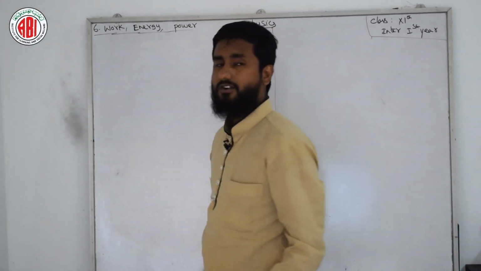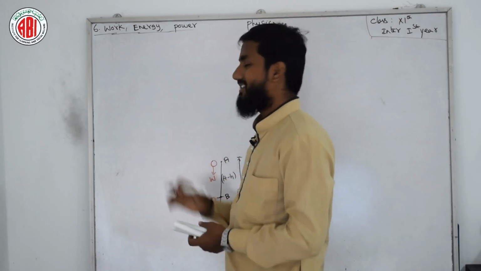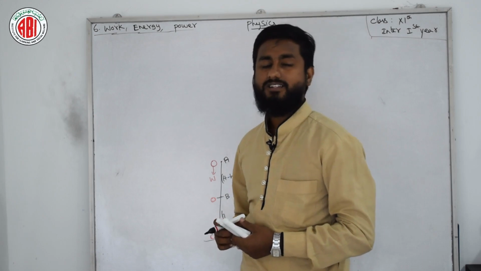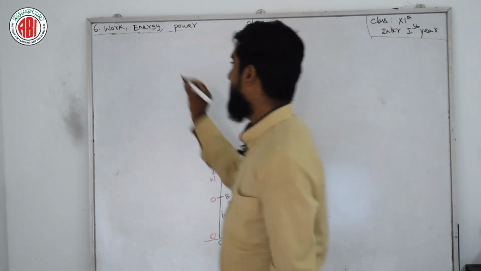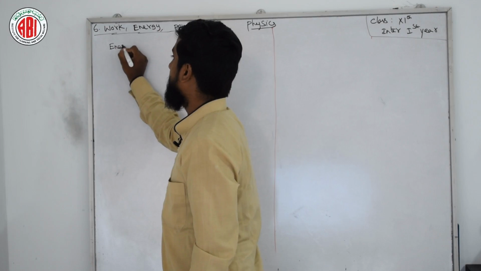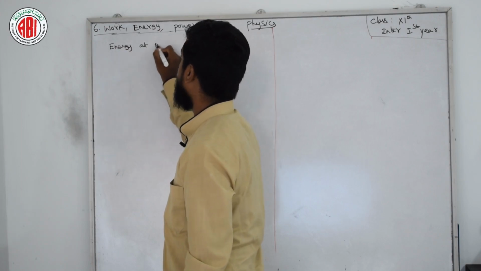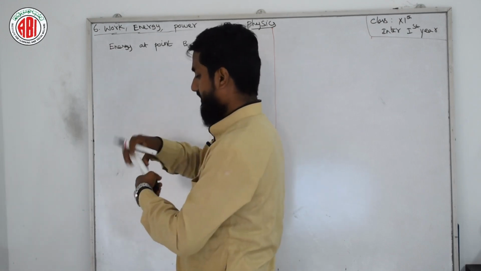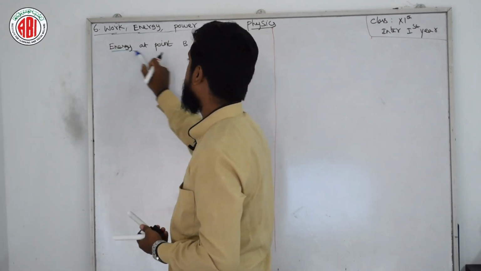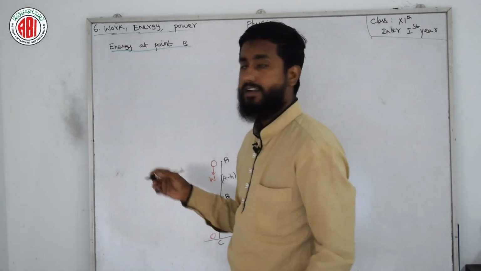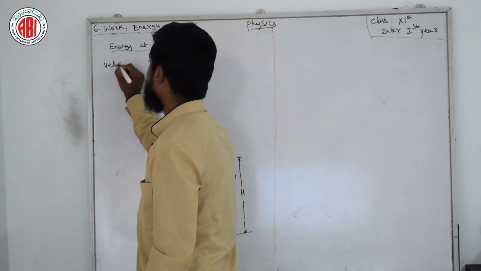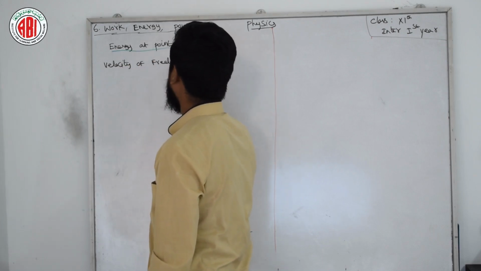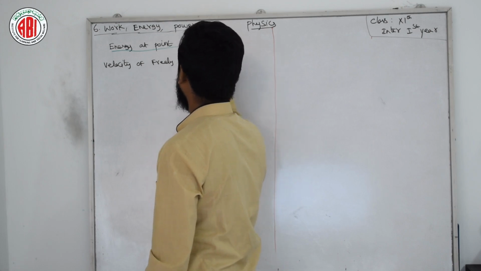Now hope you have copied the statement and the theory part related to the law of conservation of energy for a freely falling body, as well as the energy at point A. Now coming to energy at point B. For that we need to write a small line. I am writing here: velocity of freely falling body before reaching the ground.